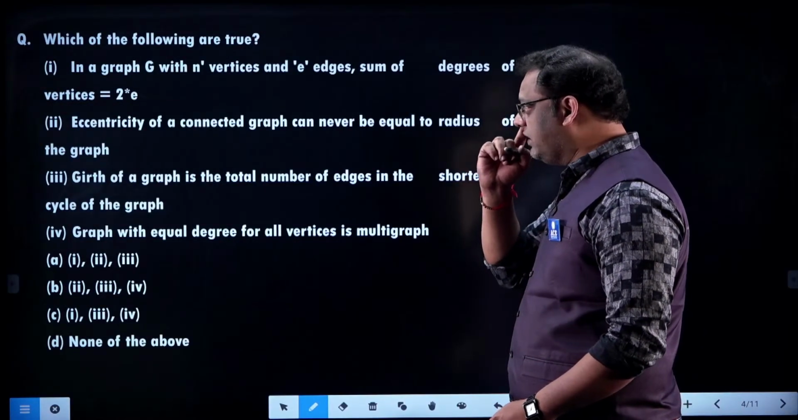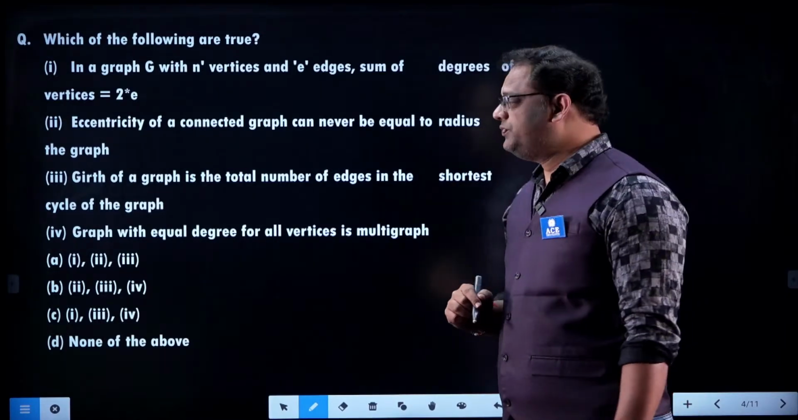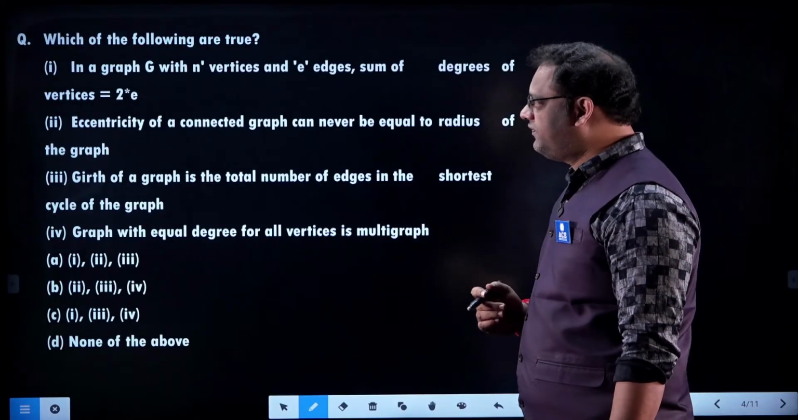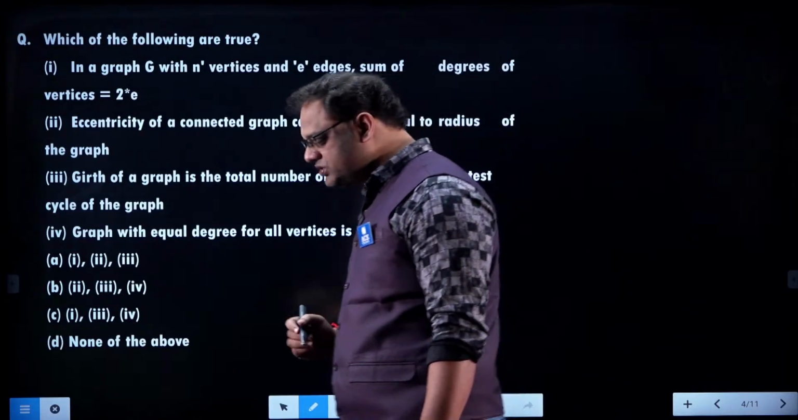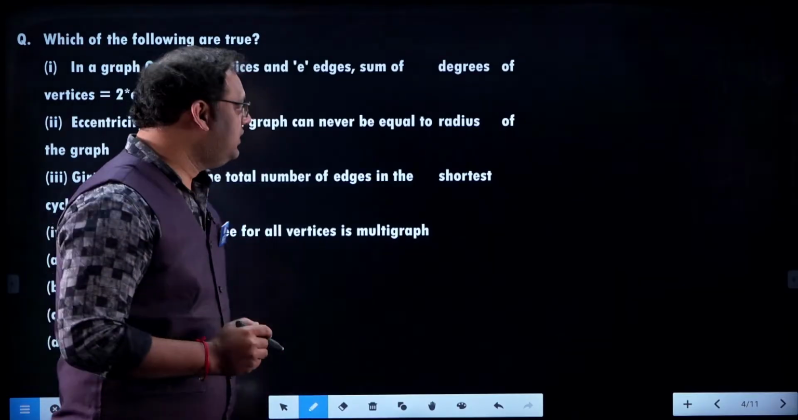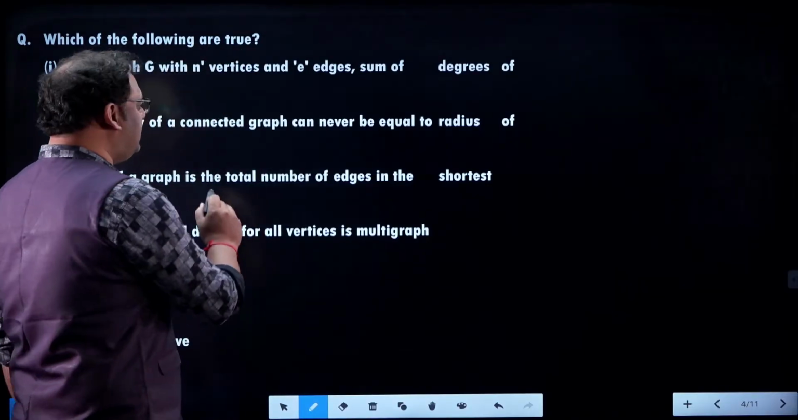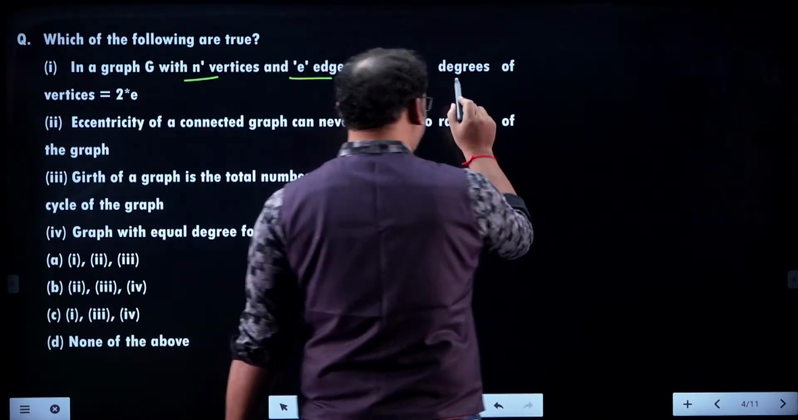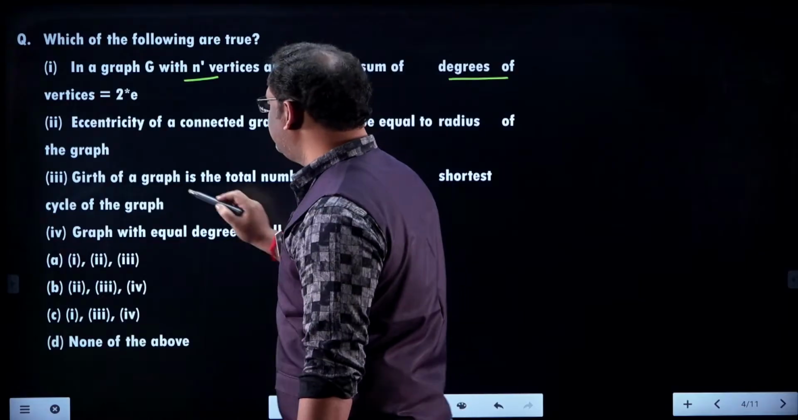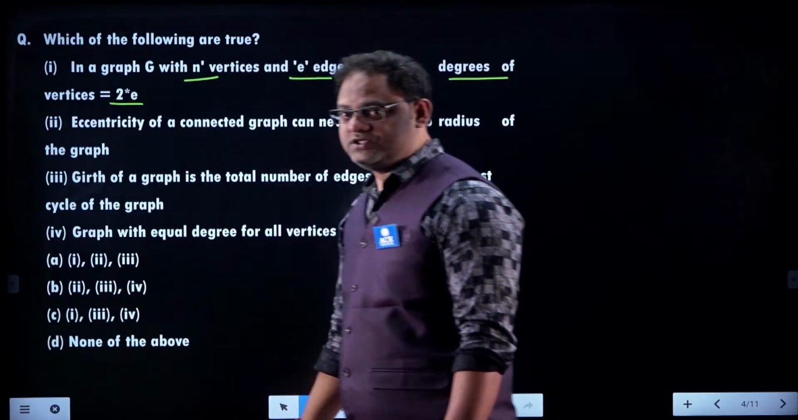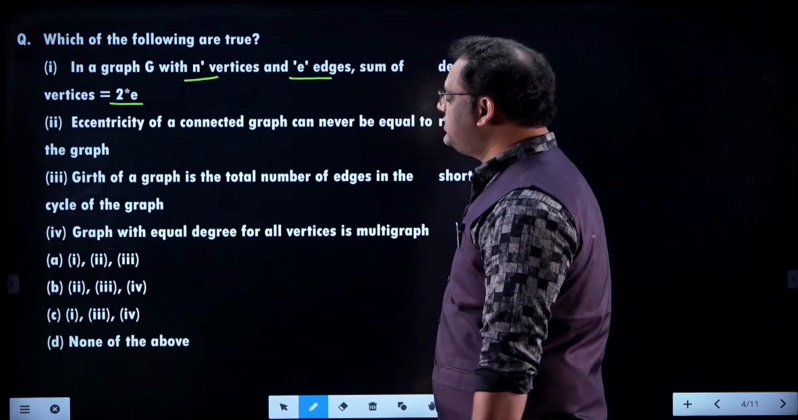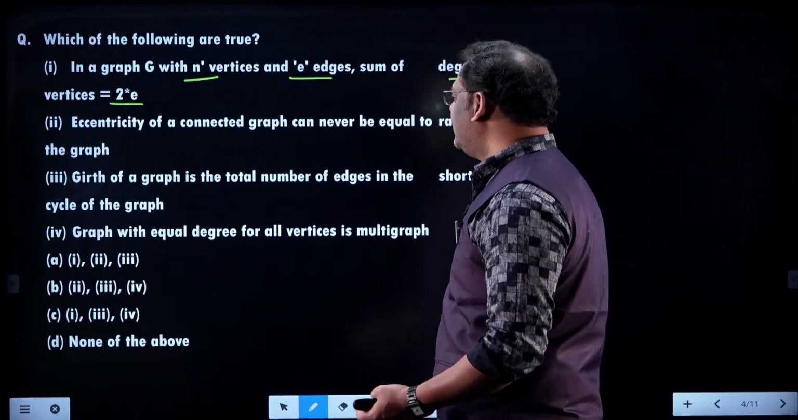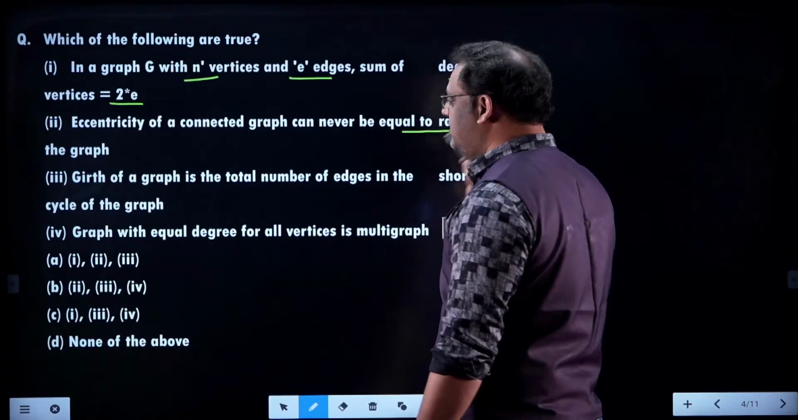The question we have is something like graph theory. I hope you are reading the question. Analyze the question. Which of the following is true? In a graph, there are n vertices with e number of edges. The sum of degrees of all vertices in the given graph is 2 times the number of edges. That is the first statement. The second statement given is that the eccentricity of a connected graph, it should be a connected graph, can never be equal to the radius of the graph.